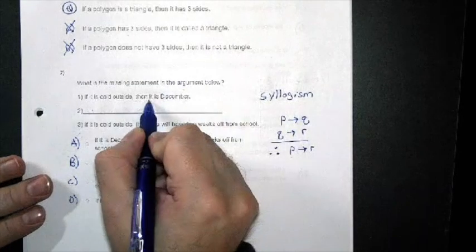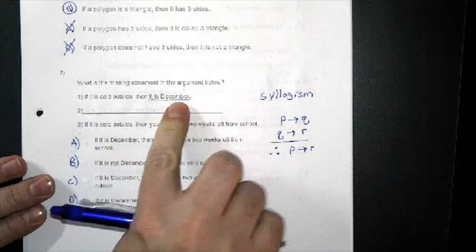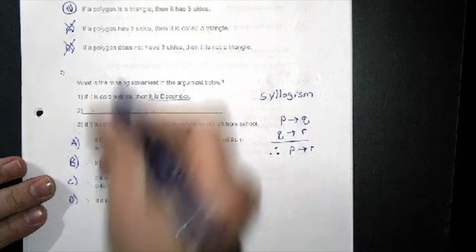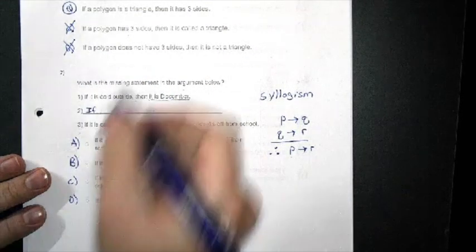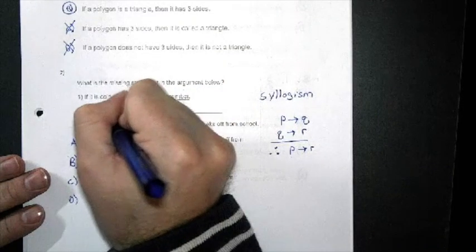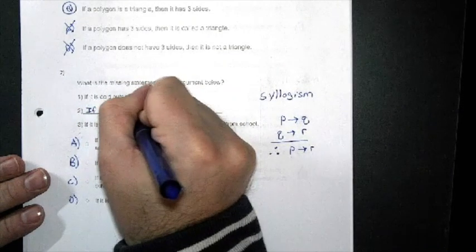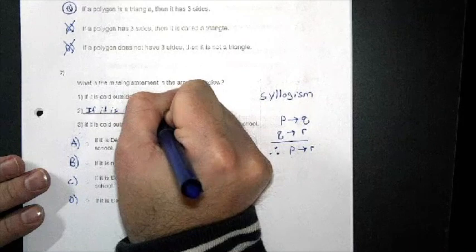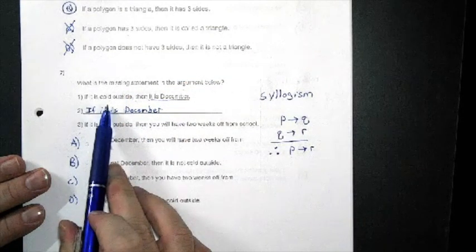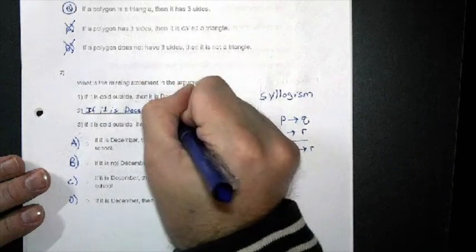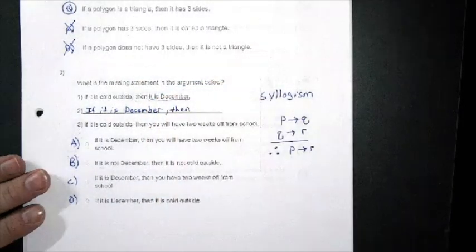We know that the conclusion of the first statement needs to become the hypothesis of the second statement. So let's go ahead and write that in. If it is December. All right? Because this and this have to match. So we can go ahead and write that. The only thing we don't know is the conclusion.